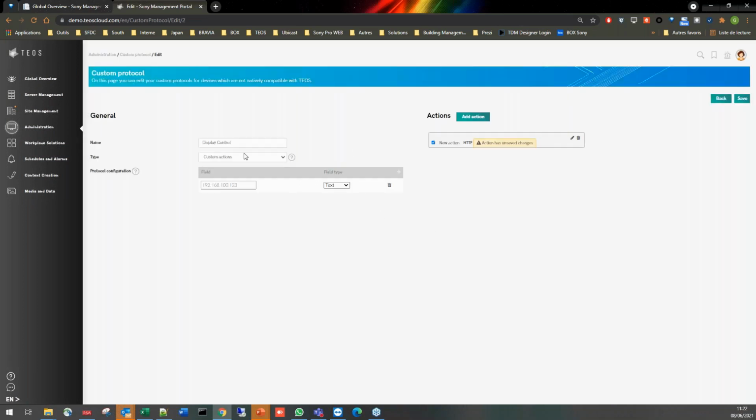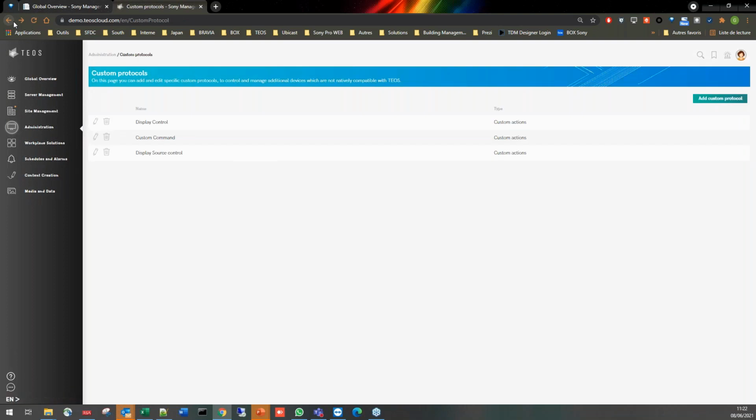And from this configuration, you can create this virtual device to be able to control it. So thanks to this option, you will be able to add transparently, without necessarily needing our own integration into TIOS, the different platforms, the different devices.